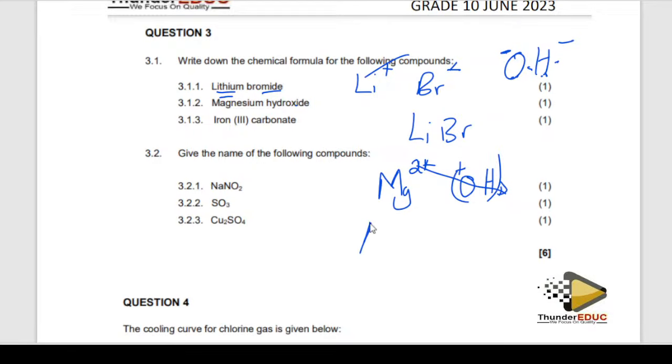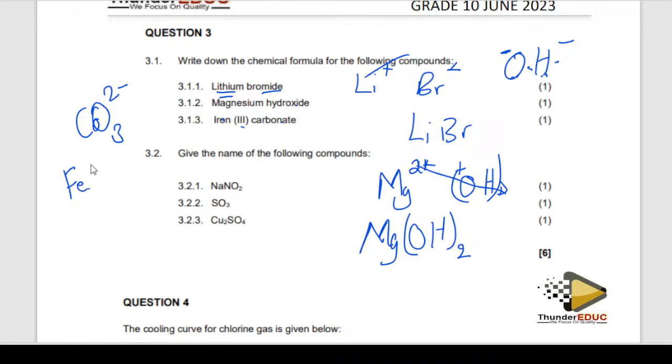Therefore, magnesium hydroxide, you put a 2 like that. So, iron 3 carbonate. Carbonate is also a radical, but iron is in group 3. Iron is a transition metal, meaning that it doesn't have a fixed state. It can be iron 2, it can be iron 3.